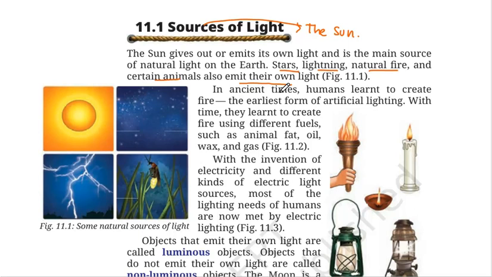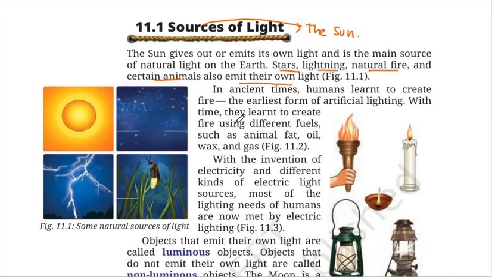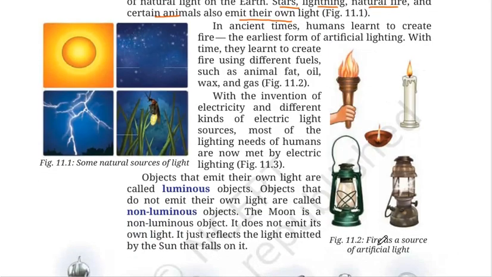So this was done in ancient times by humans, and with time they learned to create fire using different fuels such as animal fat, oil, wax, and gas. In figure 11.2, you can see fire as a source of artificial light.